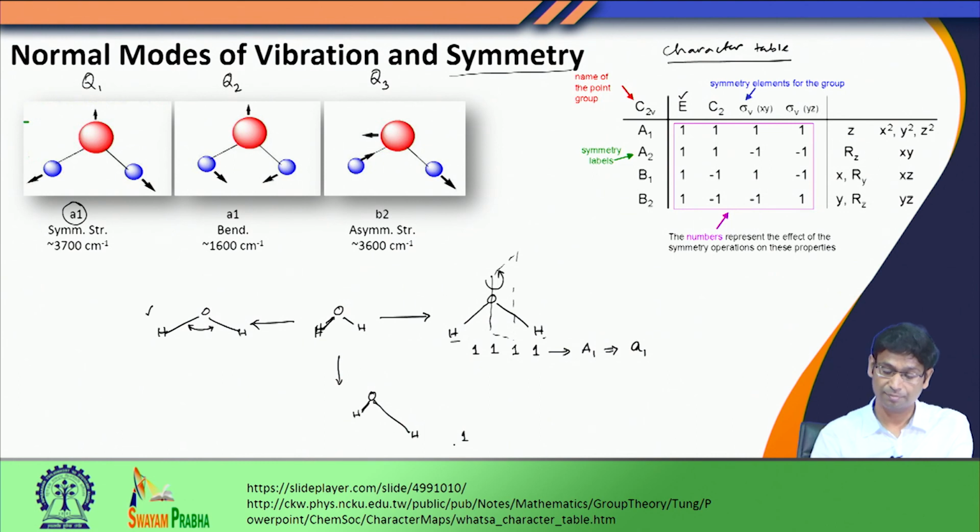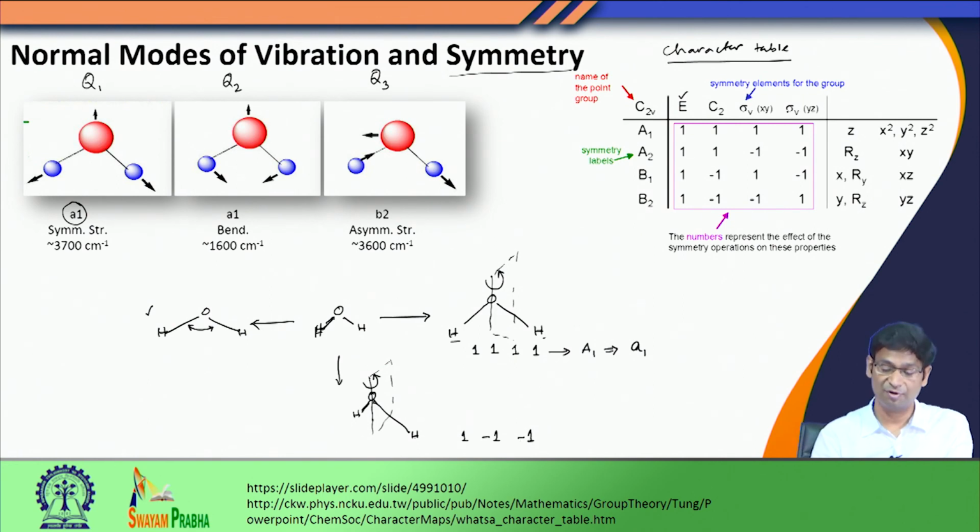Now, we will do this for this molecule, this conformation over here. E would give me 1 because it is the identity operator. C2 is a C2 rotation along this axis. When I make a rotation, this hydrogen will come to this side and this hydrogen will go to this side, and I will immediately recognize that the molecule has changed. So, this is not symmetric; I am making it -1. Now sigma V xy, that is the plane perpendicular to the plane of this paper. When I do this, I would be able to recognize it because this hydrogen will be reflected to the right-hand side and the right-hand side hydrogen will be reflected to the left-hand side. So, this is distinguishable, therefore -1.